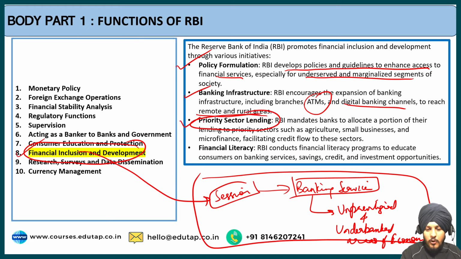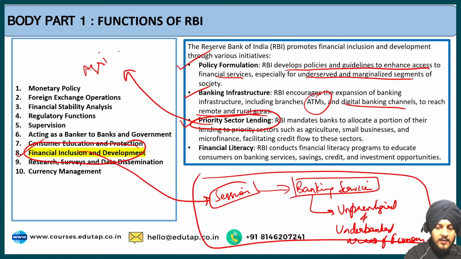If you do not know, priority sector lending is a provision availed by the RBI, and this priority sector lending mandates the banks to allocate a specific portion of the lending to priority sectors such as agriculture, small businesses, microfinance, for example the self-help groups, all these areas.